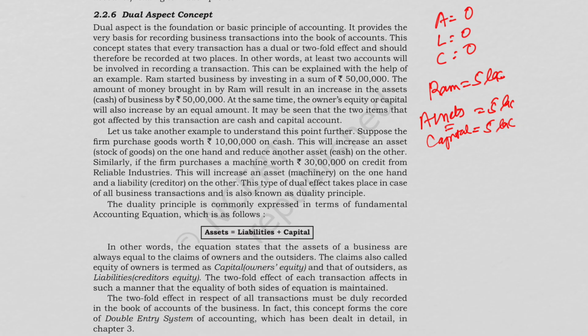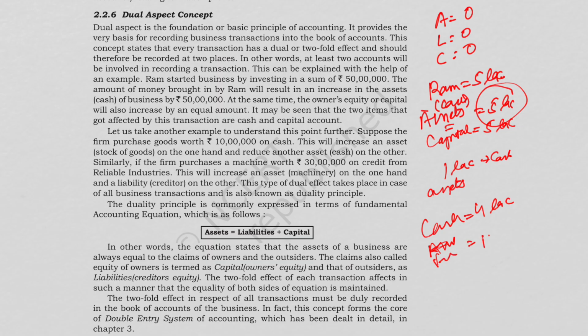Now we'll see transaction 2. If he buys furniture worth rupees 1 lakh in cash: initially he had 5 lakh in assets, that is the cash he had, and when he purchases furniture, this 1 lakh is reduced from the 5 lakh. So he will have cash worth rupees 4 lakh and furniture worth rupees 1 lakh.